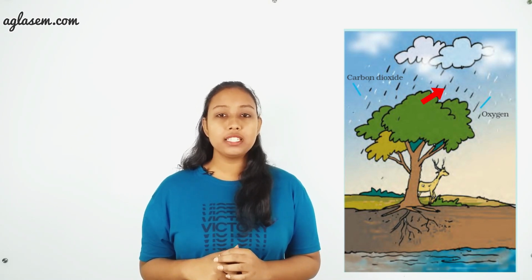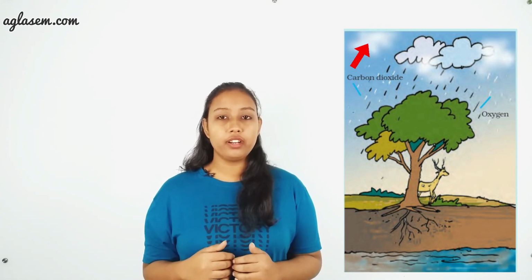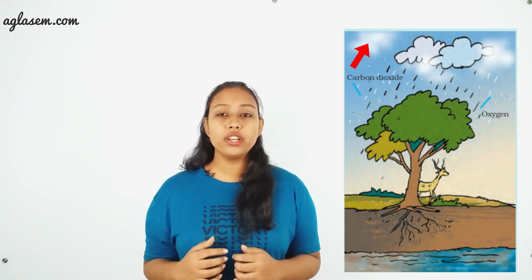So friends, the first label here is cloud and we can see cloud here in the picture. You can check the same on the left side of the screen. Now coming to the rain, we can see the droplets coming down from the clouds here and they are rain. Next is atmosphere, and we all know atmosphere is the layer of gas that surrounds earth, so it can be found everywhere in the surrounding.